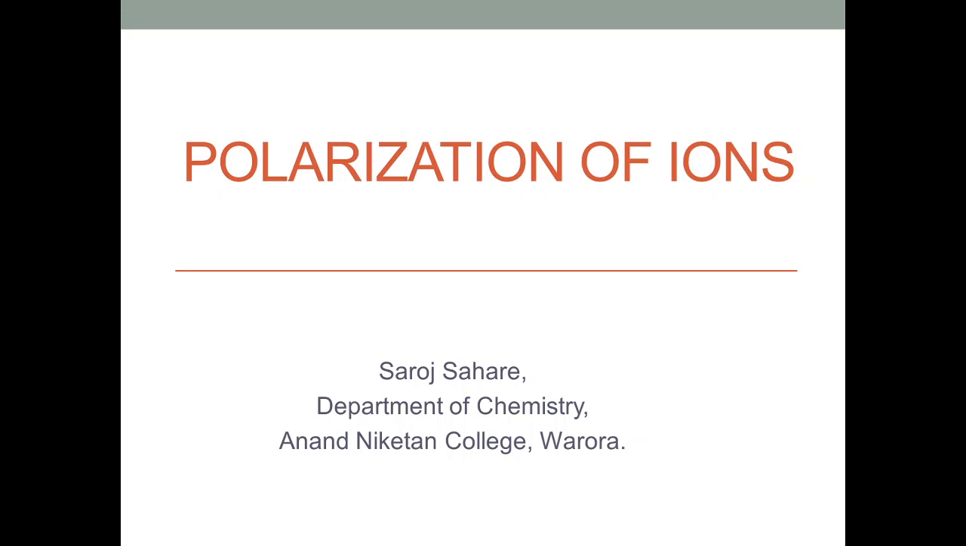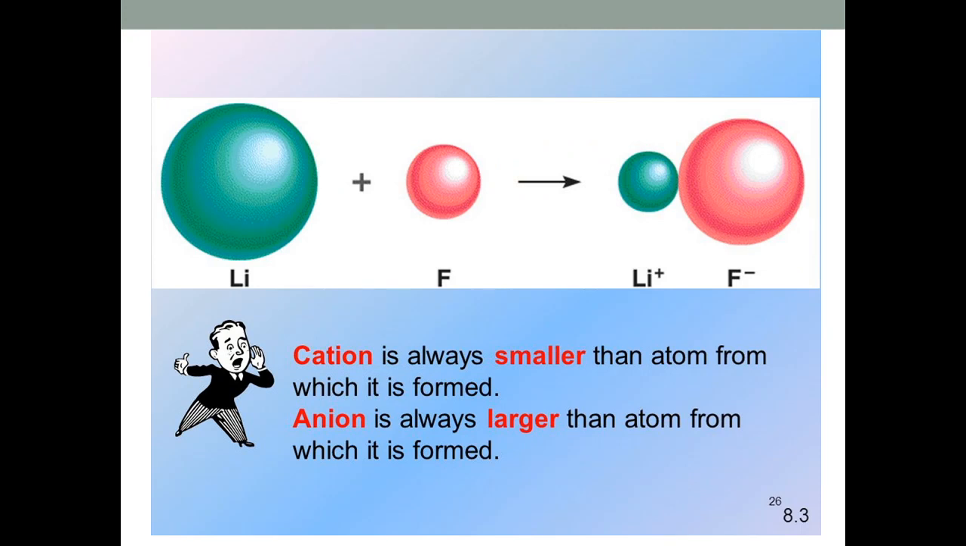Today we will discuss polarization of ions, in which Fajan's rule and also consequences of Fajan's rule. So, as we know, ions are in two forms. One is cation and another form is anion. Cations are always smaller than the atom from which they are formed.